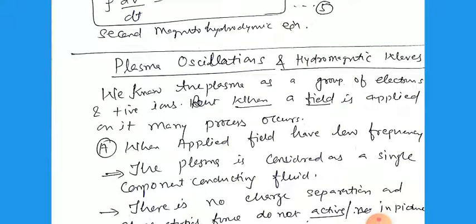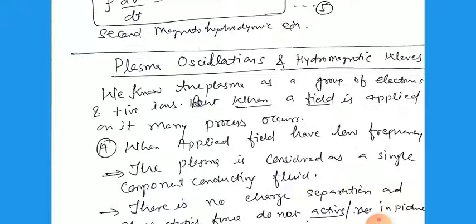We know very well that the plasma is a group of electrons and positive ions, but when a field is applied on it, it may be the electric field or the magnetic field, many changes or processes occur. The first process: when the applied field has low frequency, meaning the frequency of the applied field is very small, then the plasma is considered as a single-component conducting fluid, a united form, a single fluid element.